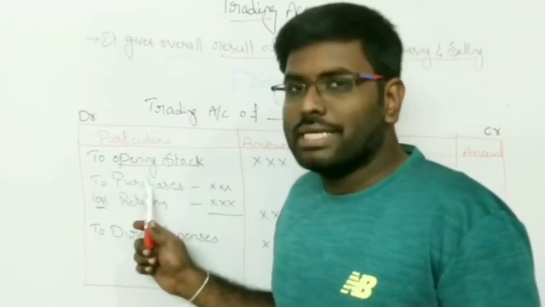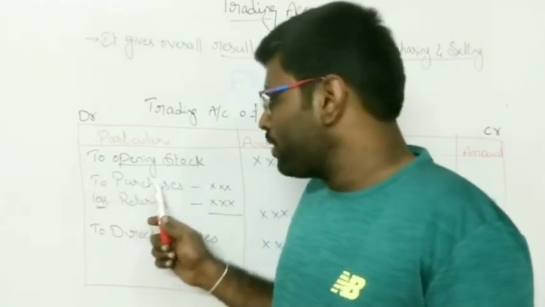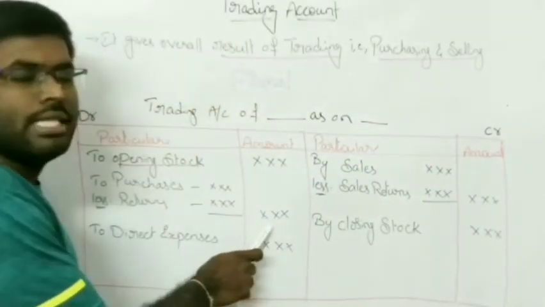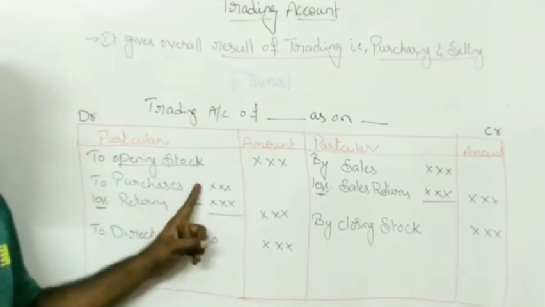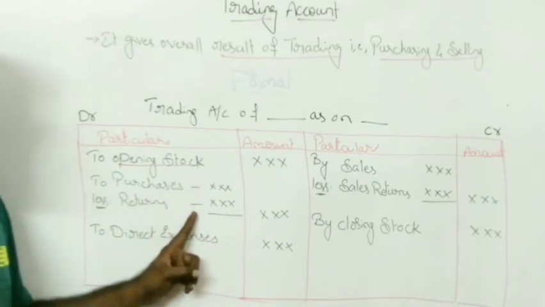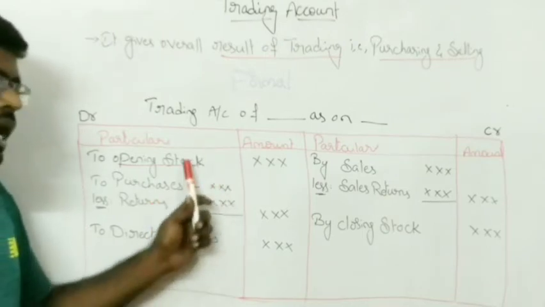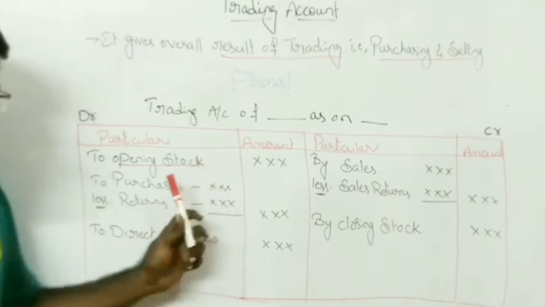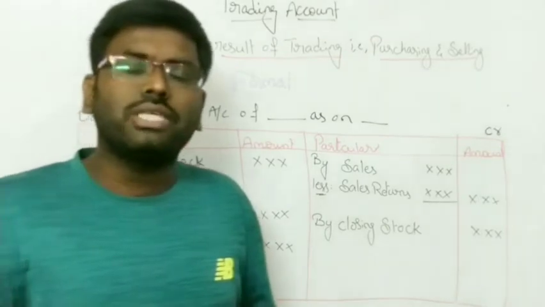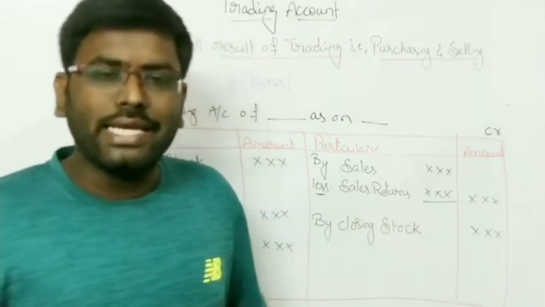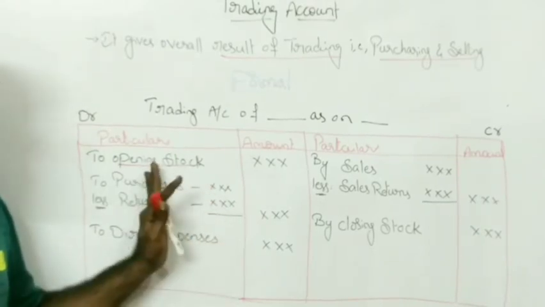Record the purchases, and if you have any purchase returns, deduct that amount from the total purchases, and take the total amount in the outer column of the trading account. So first the opening stock, next the purchases less purchase returns. After recording opening stock and purchases, you record all the direct expenses. Whatever expenses are related to trading activity, all the direct expenses are recorded on the debit side of the trading account. So this is the debit side.